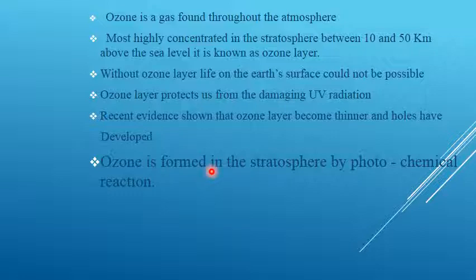So we know that this is simple. Ozone is a gas which is found throughout the atmosphere. This gas is highly concentrated in the range of 10 to 50 kilometers above the sea level, which is the region of the stratosphere. That layer is known as the ozone layer. This ozone layer protects us from UV radiation. The recent evidence shows that the layer becomes thinner and holes have been developed. So let us see how this ozone hole is formed and how it affects the atmosphere. That is what we are going to discuss next.